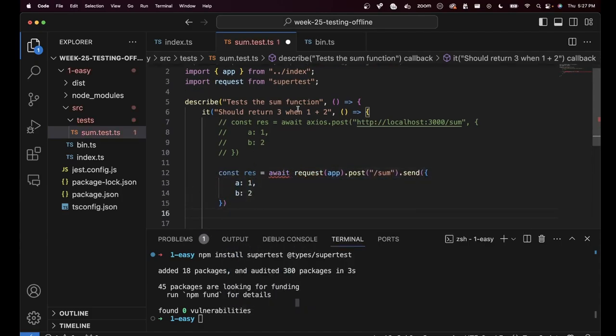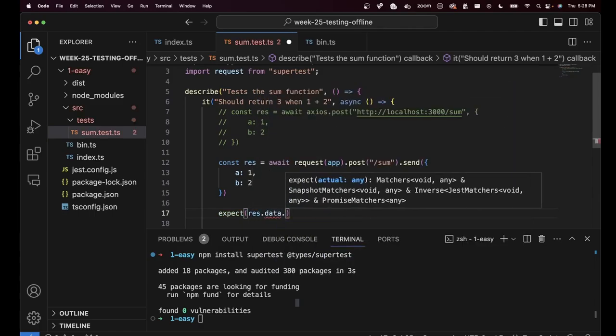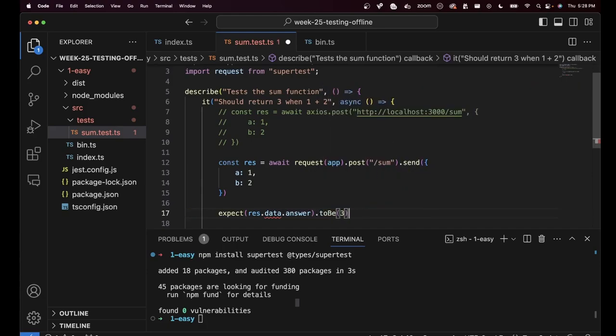And then you can expect on that response something like expect res.data.answer to be 3. Probably it is something else and not data.